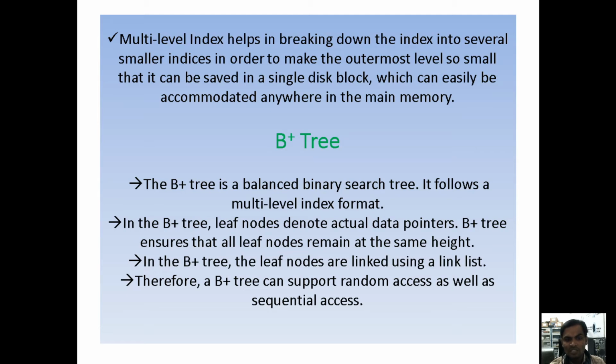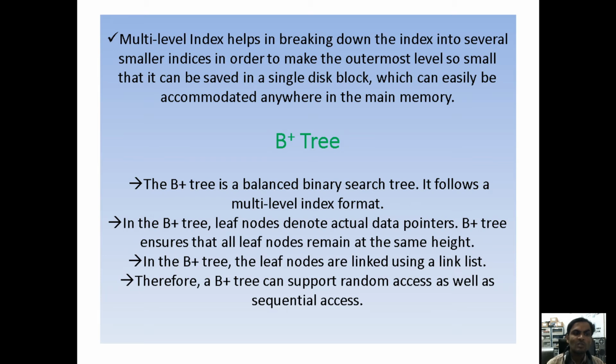Binary means two: we have a left child and a right child. The left side stores lesser values and the right side stores greater values, so the left child is less than the root node and the right child is greater.